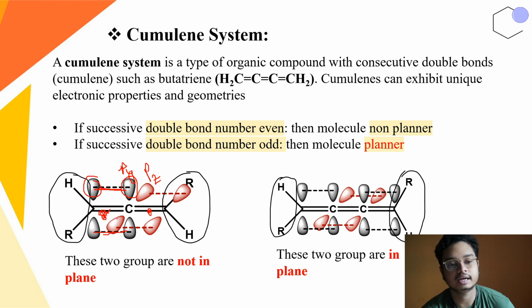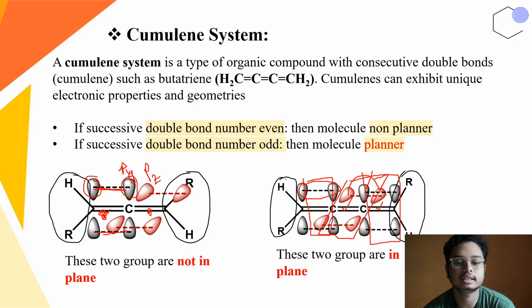This scenario happens when there is an even number of double bonds. But if an odd number of double bonds is present, then the py is responsible for making the first pi orbital, the pz is responsible for making the next pi orbital, and again the vacant py is responsible for the next one. So the structure is something like this, then this 90-degree twist, and again it attains this particular structure.